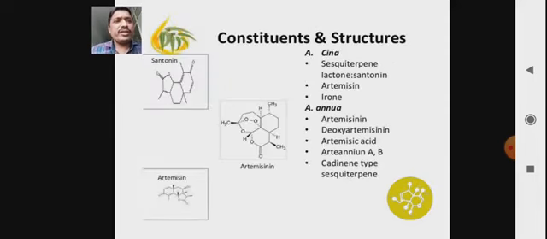There are different constituents in Artemisia. Artemisia cina contains the sesquiterpene lactone santonin. Artemisinin is the most active chemical constituent that possesses anti-malarial or anti-parasitic property. Artemisia annua contains artemisinin, deoxyartemisinin, artemisic acid, arteannuin A and B, then cadinane-type sesquiterpenes. These are the different active constituents of Artemisia.